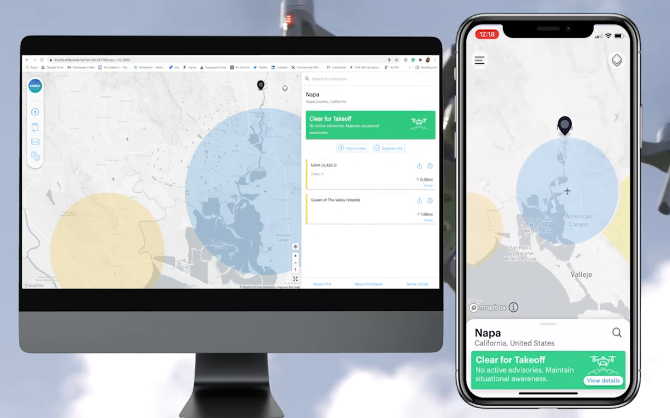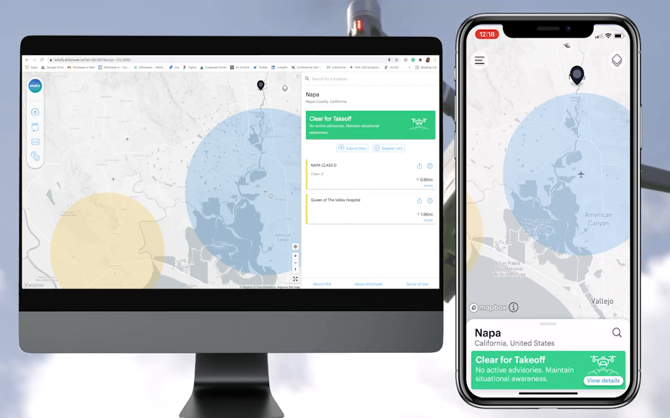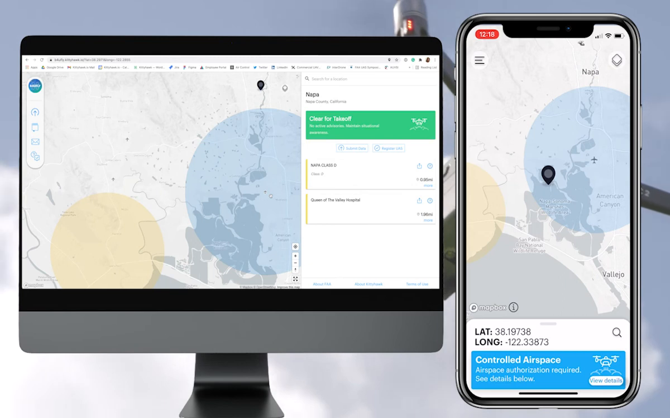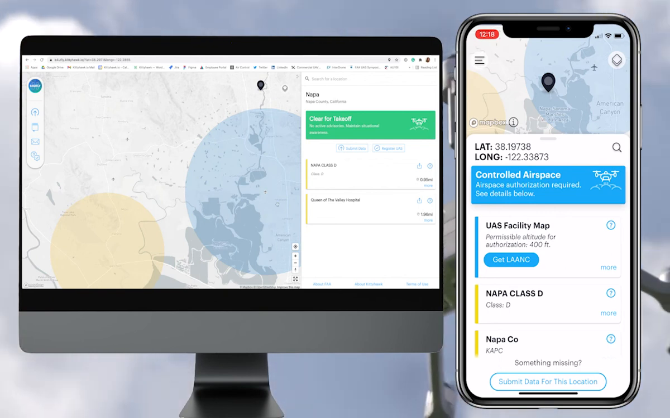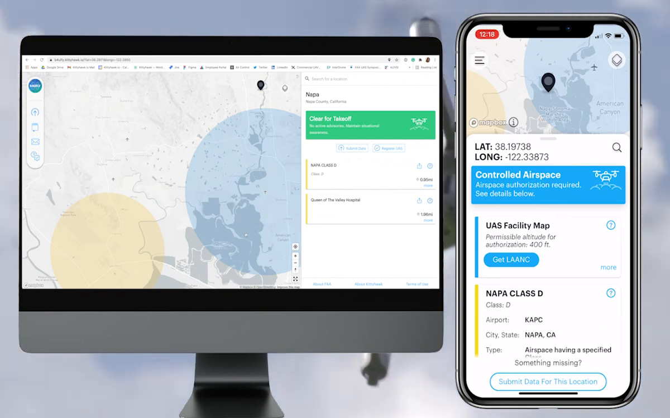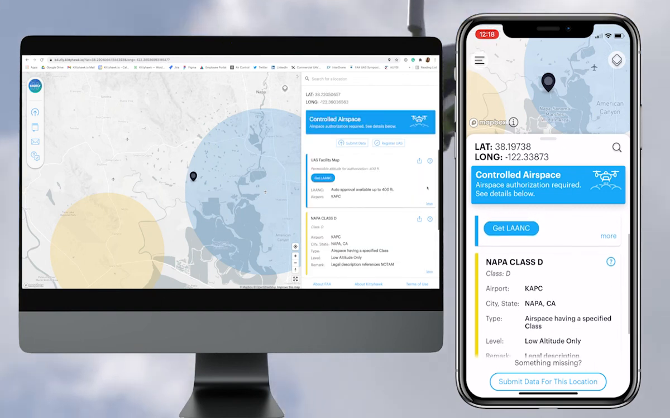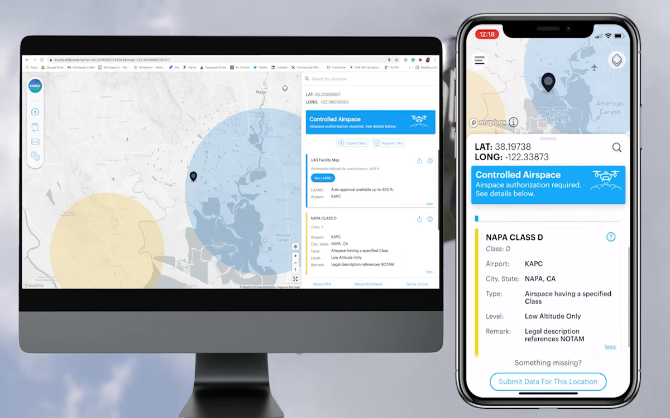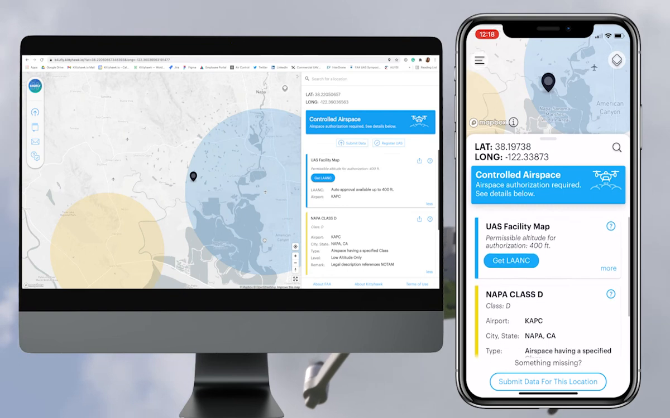If an airport is located in controlled airspace, the airplane icon will be surrounded by a colored circle indicating what class of airspace it is. Looking at the map for the Napa, California area around KAPC, you will see the airplane icon and that the area surrounding it is colored light blue in a 5-mile radius to indicate that it is in Class D controlled airspace. So you will need a LAANC authorization to operate in any of the locations within this light blue circle surrounding KAPC because it is in Class D controlled airspace.